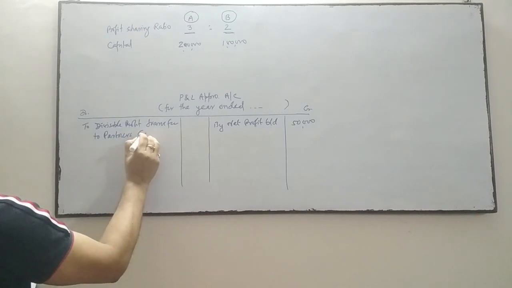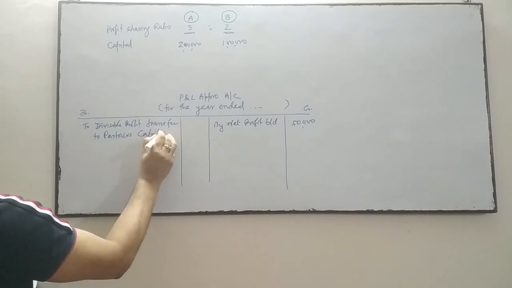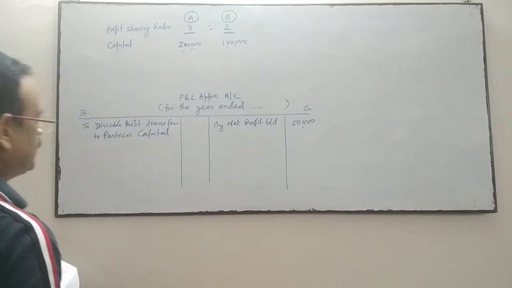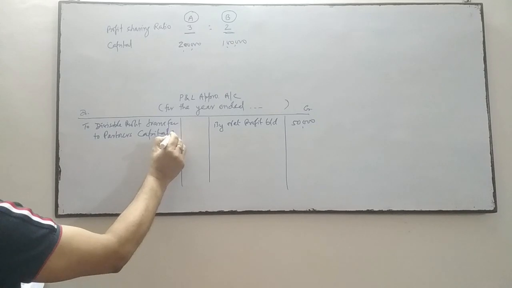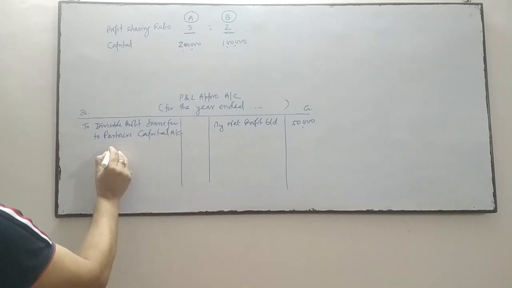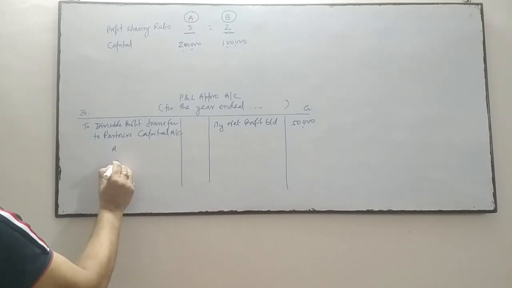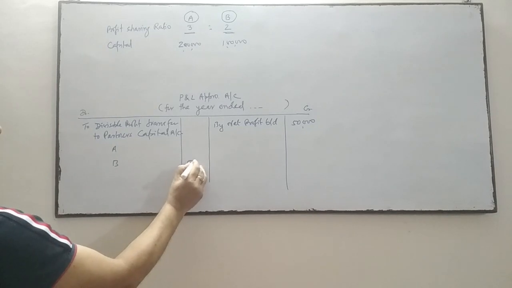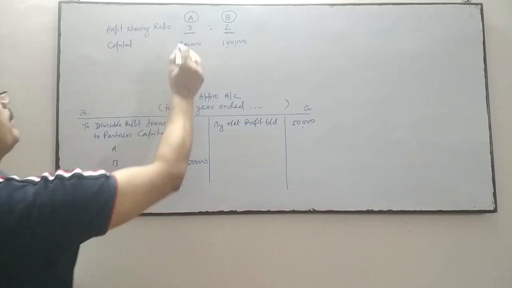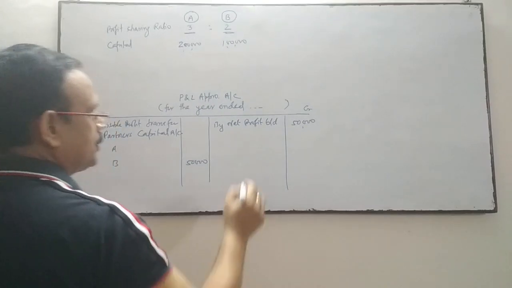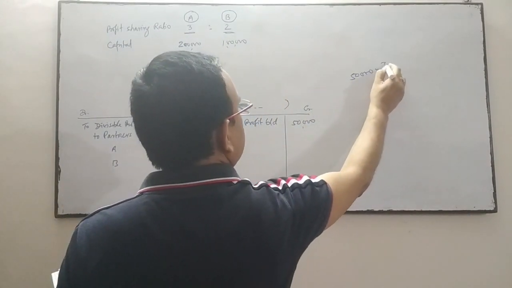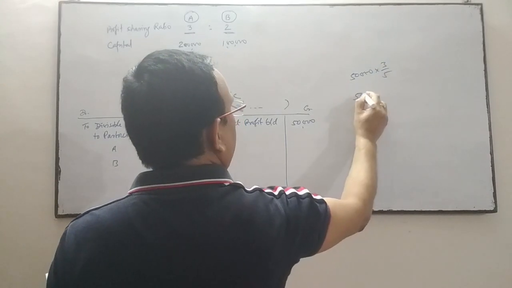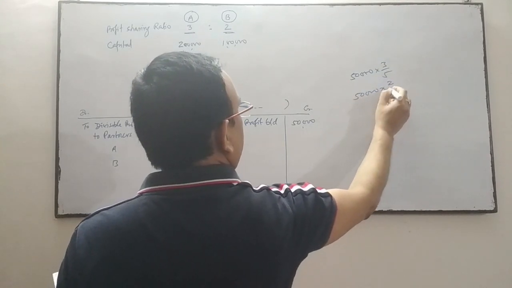capital account. If it is not mentioned whether capital is fixed or fluctuating, then it's a fluctuating capital. In the partners' capital accounts, partners A and B, this 50,000 will be divided between them in the ratio of 3:2, meaning 3/5 and 2/5.